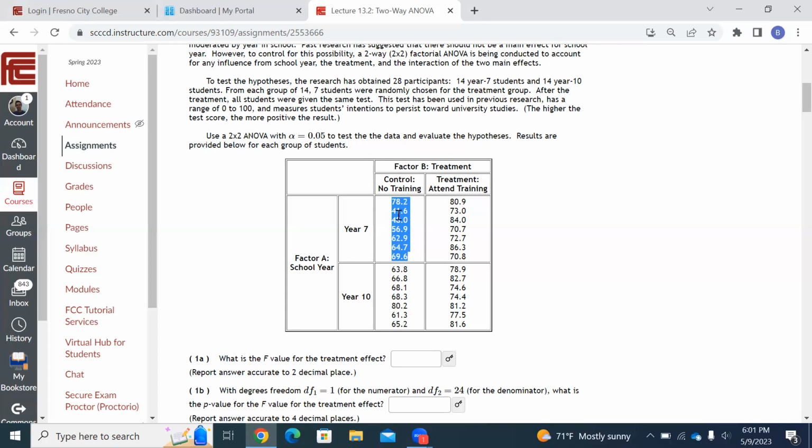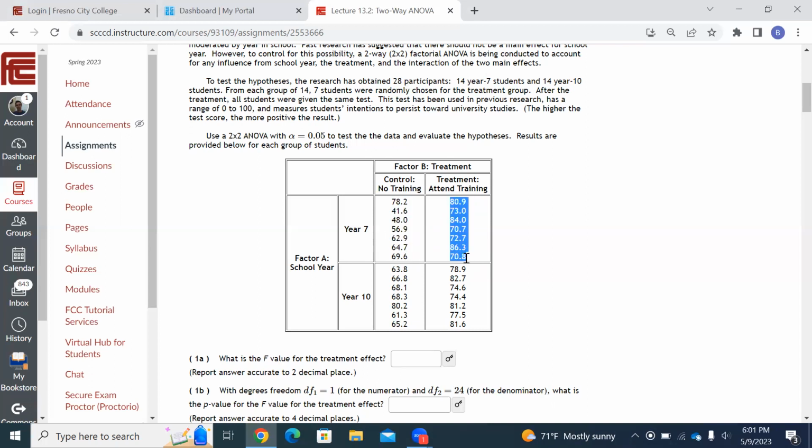These students had no training class, and they were year 7 students, and we gave them a test to see how likely they were to go to university, as far as their intentions. The higher the number, the more likely they are to go to university. These students over here did go to the training class. They're year 7 students who did go to the training class. These 7th graders, these are higher numbers, aren't they? These numbers look higher than these numbers.